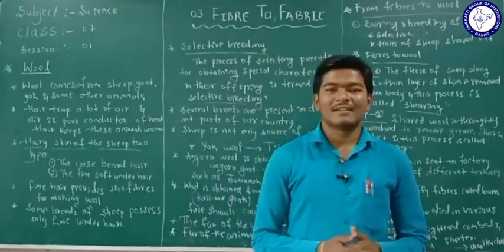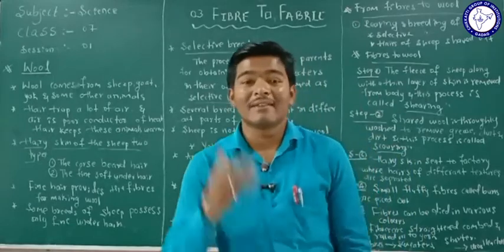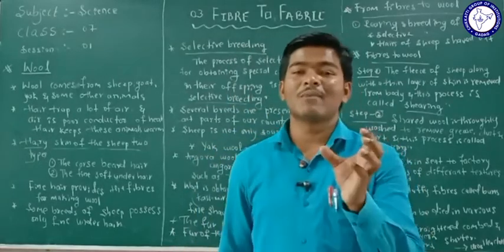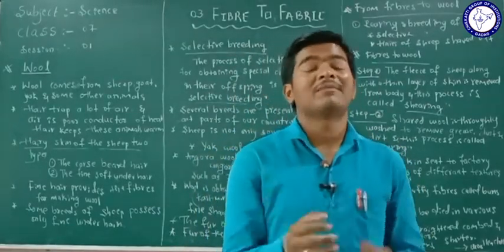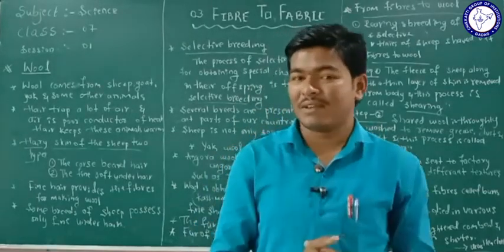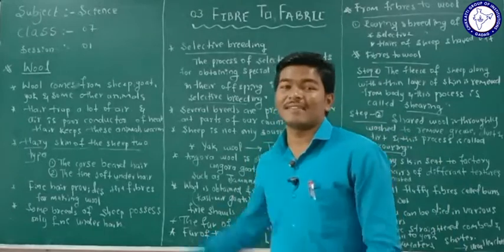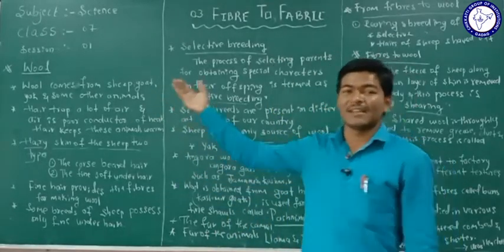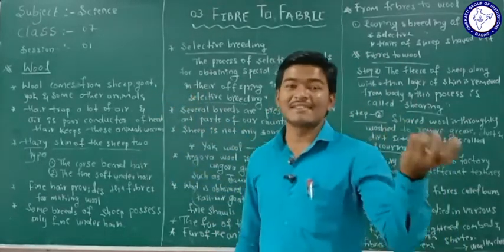In your 6th standard, you studied about fiber and fabrics, isn't it? You know about how fabrics are made. You have already understood the different types of fibers. That is, we are going to classify the fibers into two types. One is natural fiber and the other is synthetic fiber.